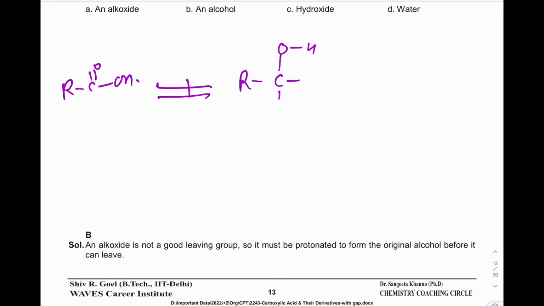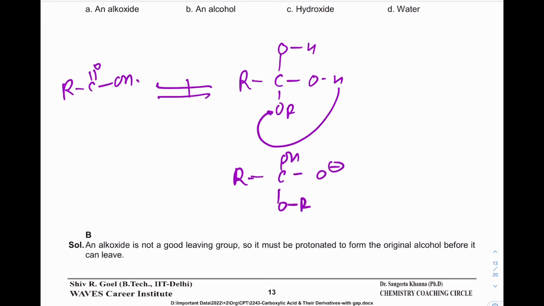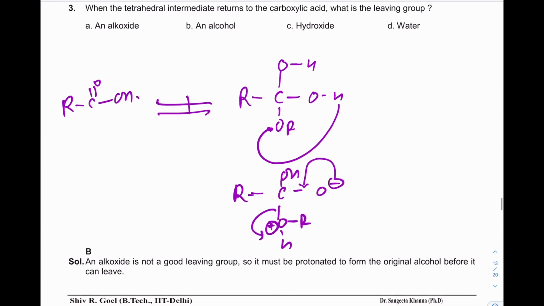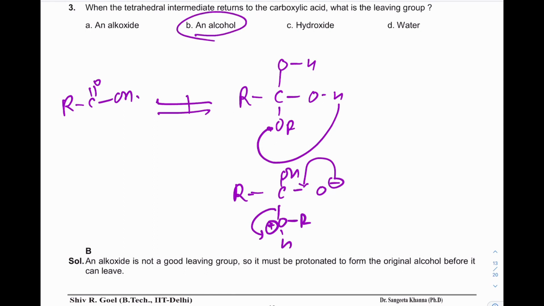We can say this H will protonate OR, and after the positive charge it becomes a good leaving group. So the leaving group will be an alcohol, not the hydroxide ion or alkoxide ion, because they are not good leaving groups.